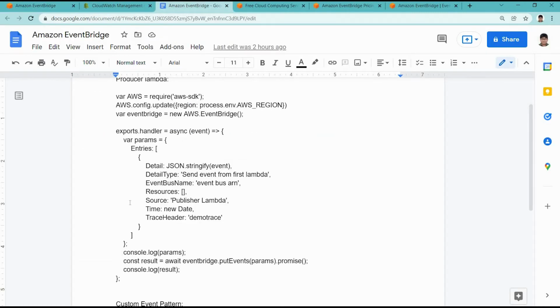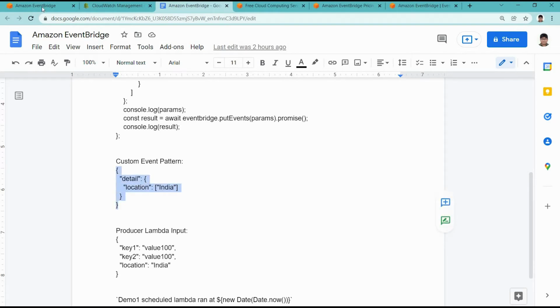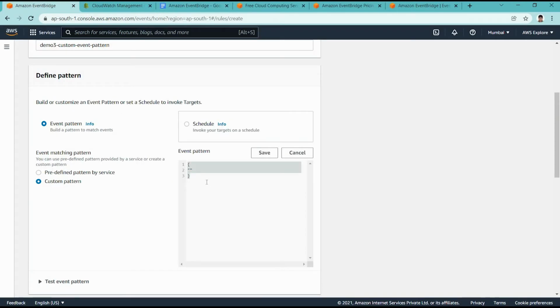For now I have some custom pattern already set. The custom pattern says that whenever the details have location India, that particular event will flow to the targeted Lambda. So I just defined that custom pattern for matching purposes.